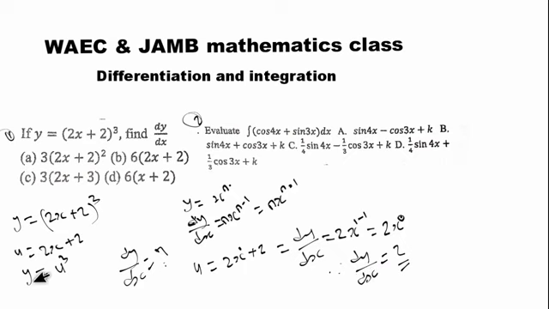Now let's differentiate our y with respect to u. We say y is equal to u raised to the power of 3.